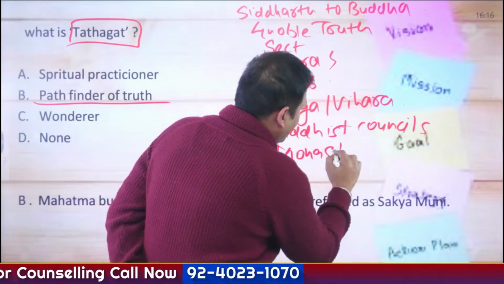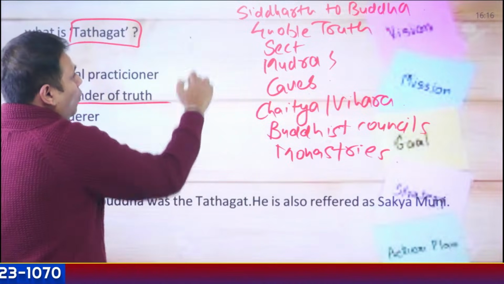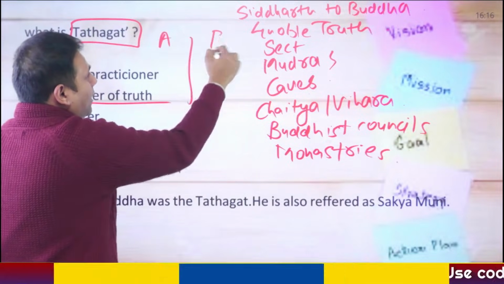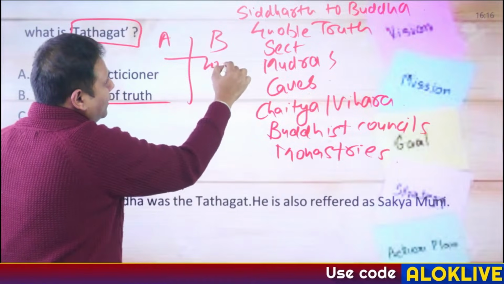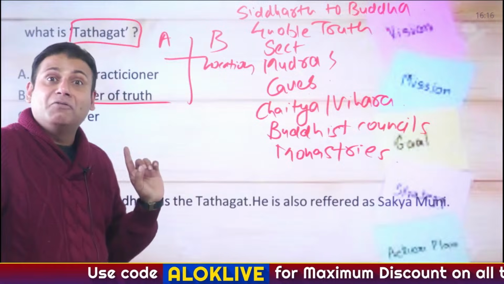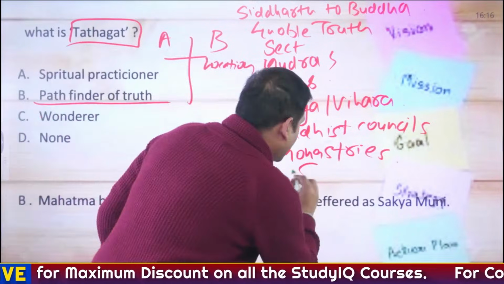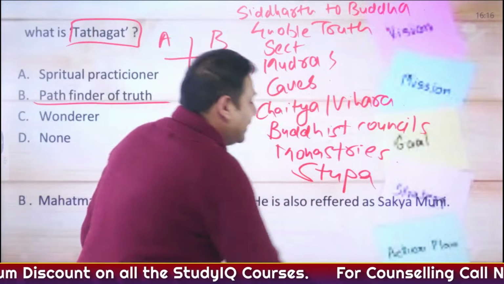A question has been asked in the examination in the form of match the following. On one hand, monasteries were given, and on the other hand, locations of these monasteries were given. Which among the following are correctly matched, or which among the following are incorrectly matched? Then, another important topic, stupa architecture.